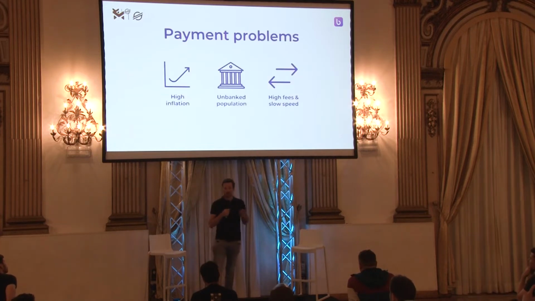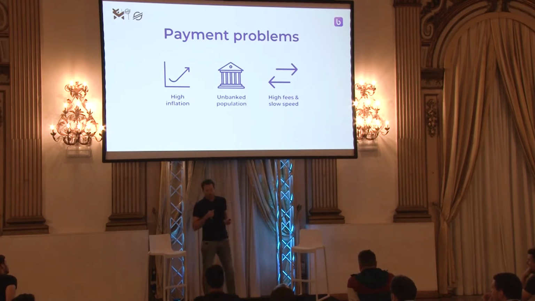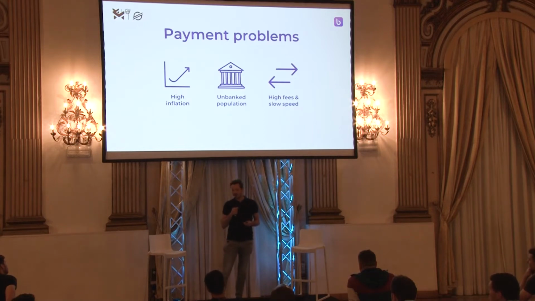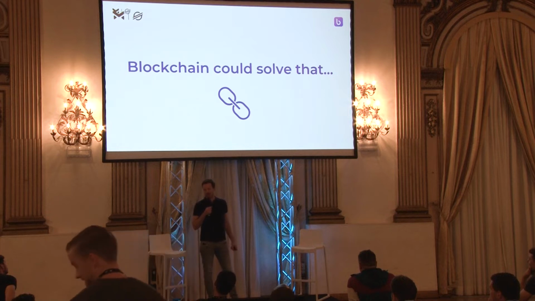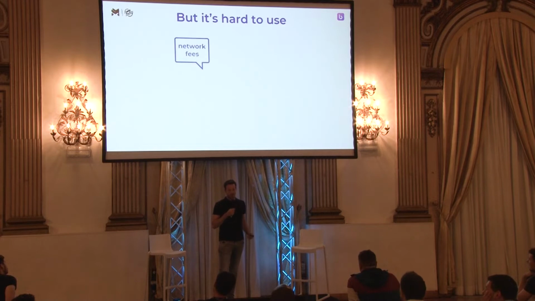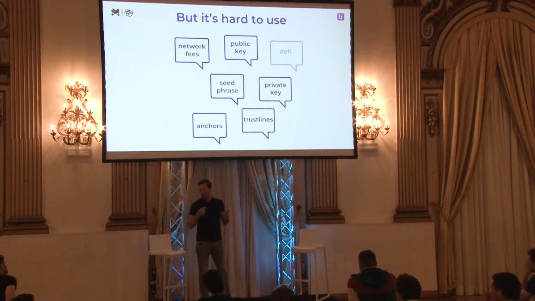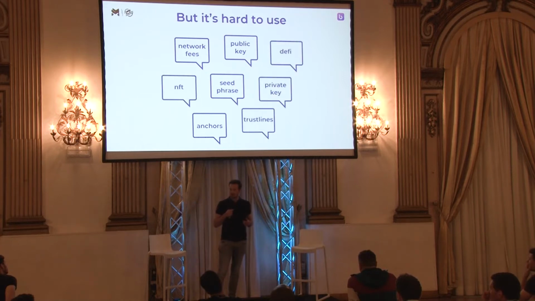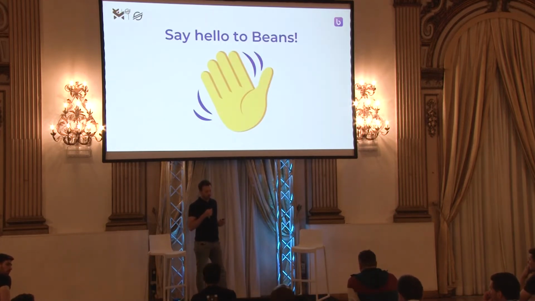And to tell you something about the problems that you've heard about the last days, we know there's high inflation, there's unbanked population, remittance fees are high. And we also know that blockchain could solve it, right? But it's hard, especially if you go for a non-custodial solution. People have to remember their seed phrases. They have to think about all these difficult things, right? Private keys that they have to save. So that's what we want to solve.